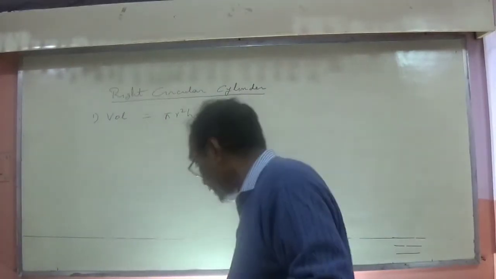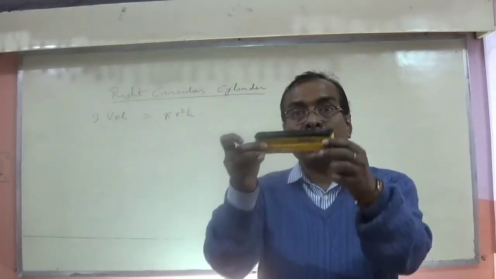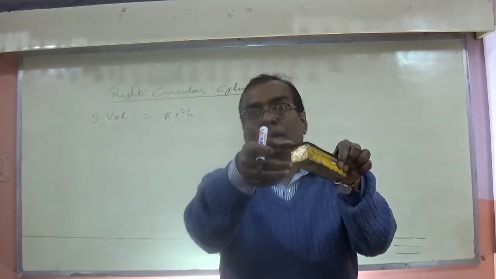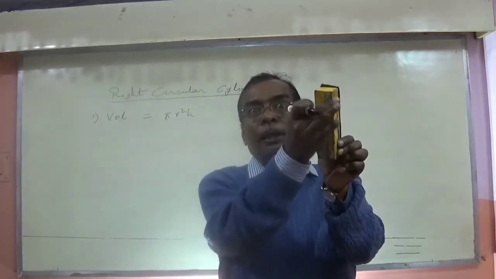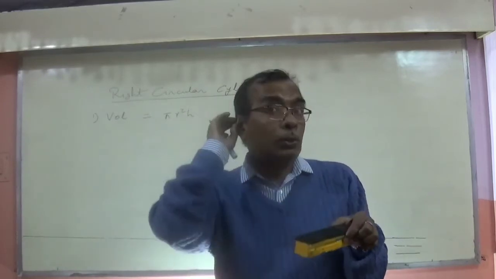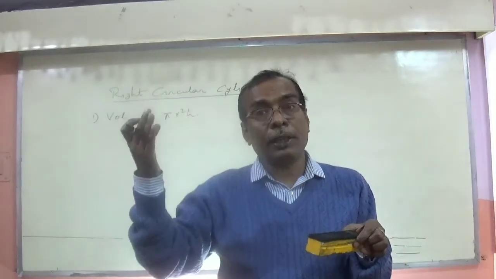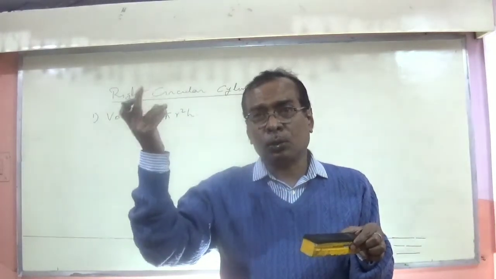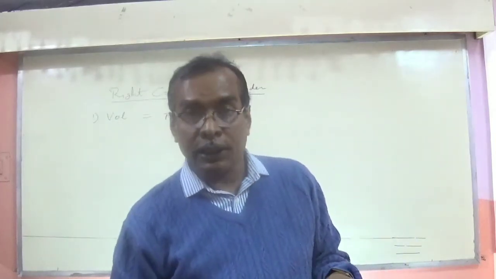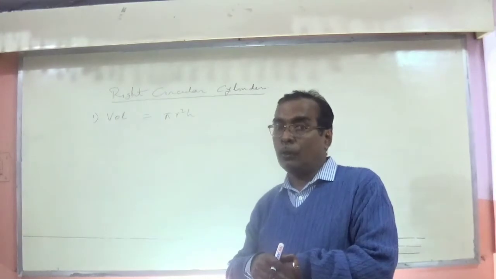In case of a rectangle, say suppose this is a rectangle. How will you find the volume? Area of cross section, this area, into this height. This consists of length and breadth, length into breadth into height, LBH. So this way you can find the volume of any shape. In future you will get cone or something like that. There also you use the same thing. Anyway, this is volume: area of cross section into height.